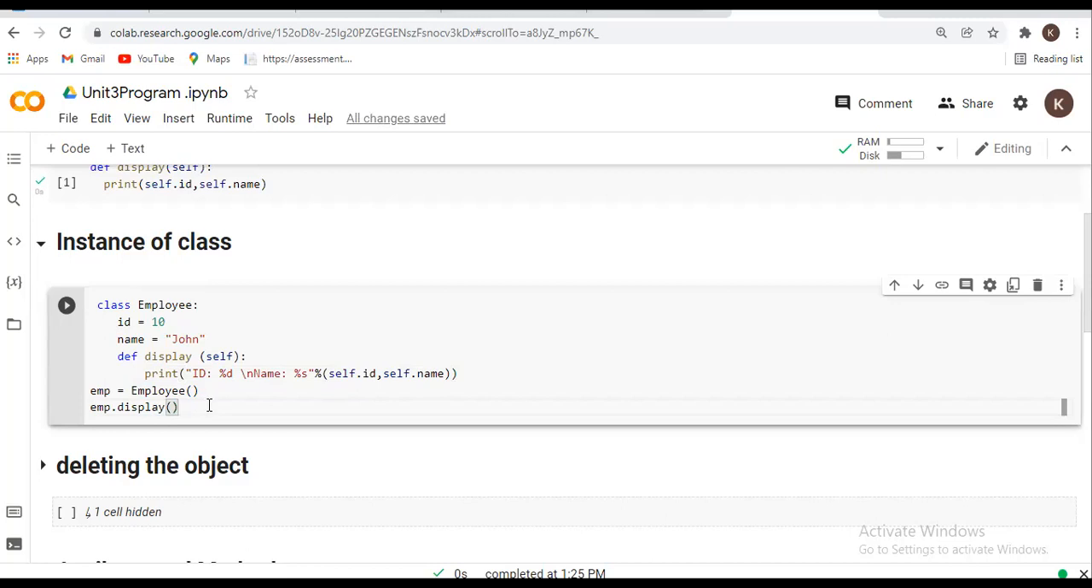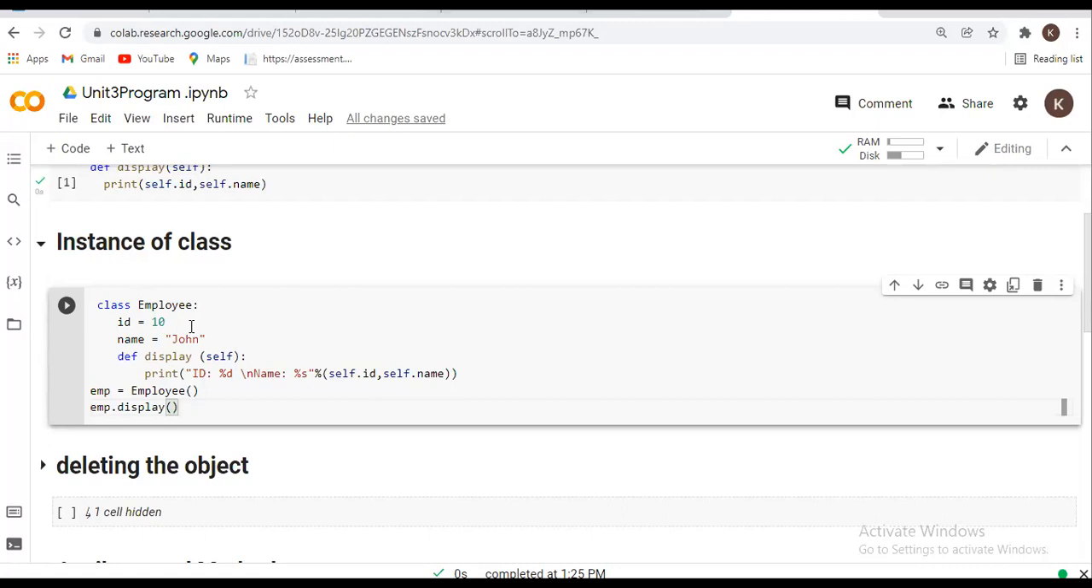What will be the output for this program? Anyone tell? Here I am simply declaring one class and I will call the object of that class, means I am creating the instance of that class. So what will be the output? Anyone tell? If it is wrong, no issue about that.